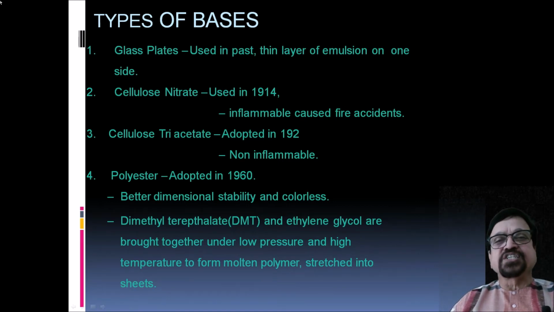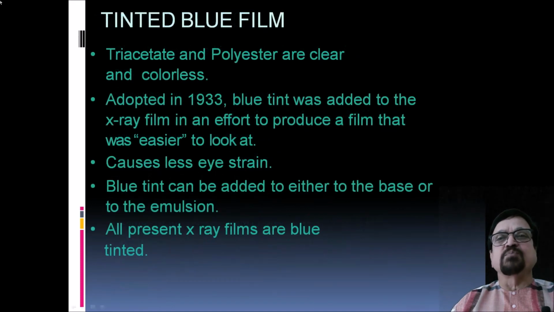Now it is staged into sheets of uniform thickness and uniform transparency. Now it is slightly tinted blue. Now triacetate and polyester are clear and colorless. Adopted in 1933, the blue tint was added to the X-ray film in an effort to produce a film that was easier to look at. So we had better clarity when the images were slightly blue tinted.